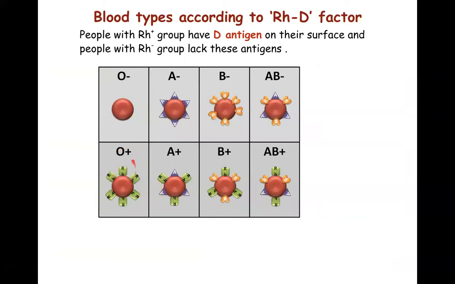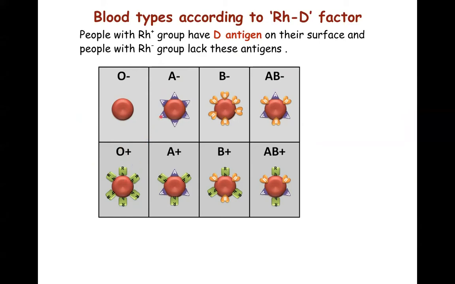So according to the RhD factor, the people who have the Rh factor have another antigen on their surface. That antigen is sometimes also referred to as a D antigen. So according to this, the blood groups are now divided into 8 subtypes. O blood group is divided into O negative and positive, depending upon presence or absence of D antigen.